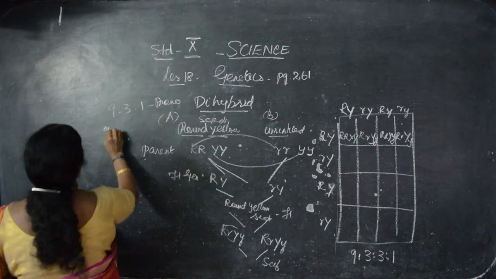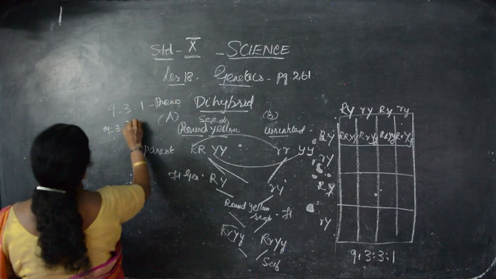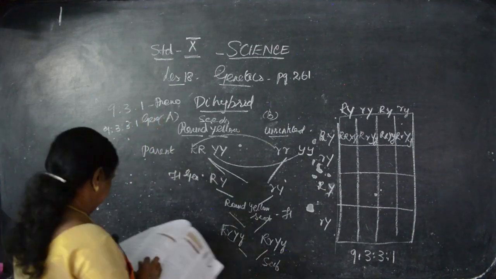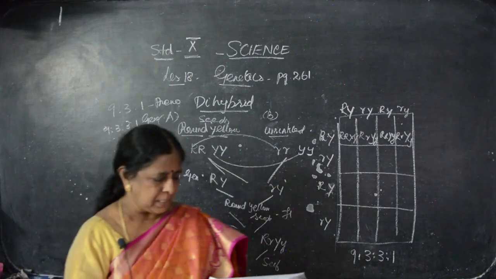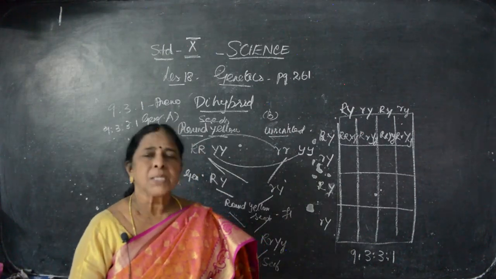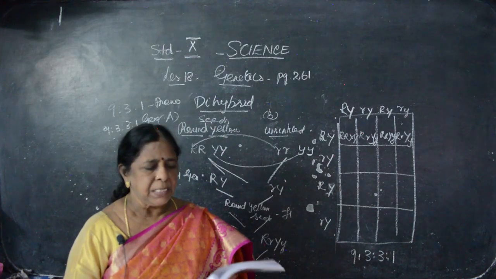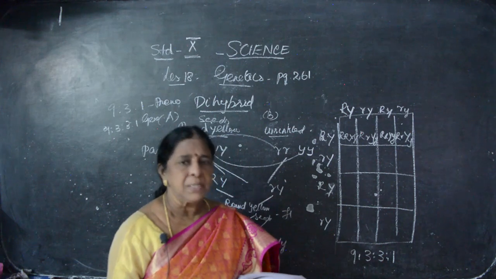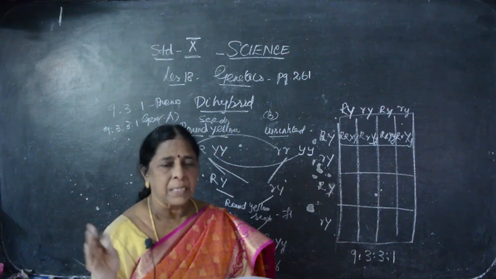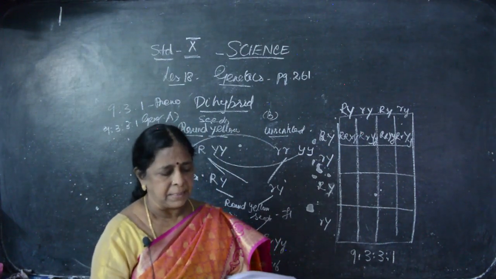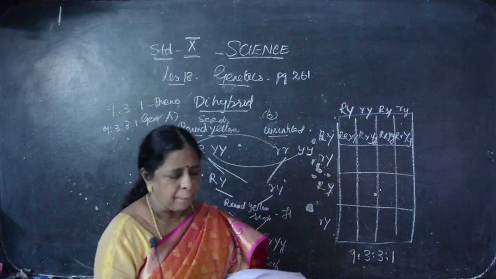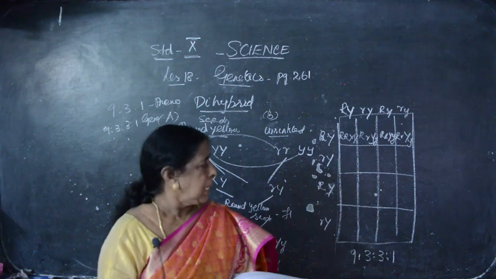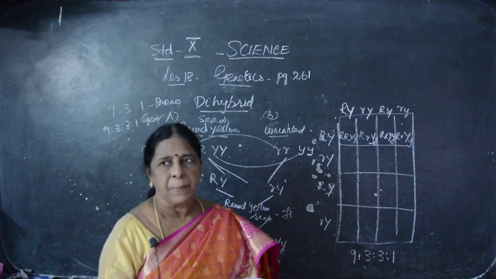Deeply we are seeing the genetic variation. This is 9:3:3:1. This is genotyping. So F2 generation 9:3:3:1. This is known as dihybrid ratio. So each character. So because of that, what is the result of cross pollination? They are using only 2 type of plants. At last we are getting 4 type of plants. That is round yellow, wrinkle yellow, round green, wrinkle green, like that 4 characters we have got. A new combination of things are formed.